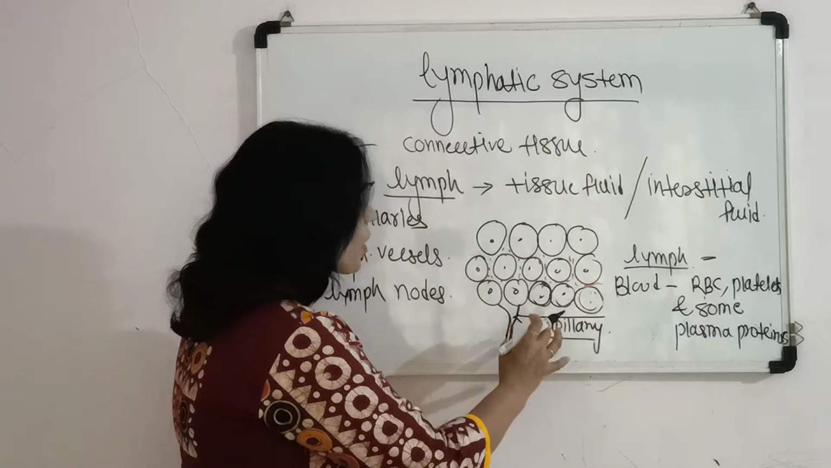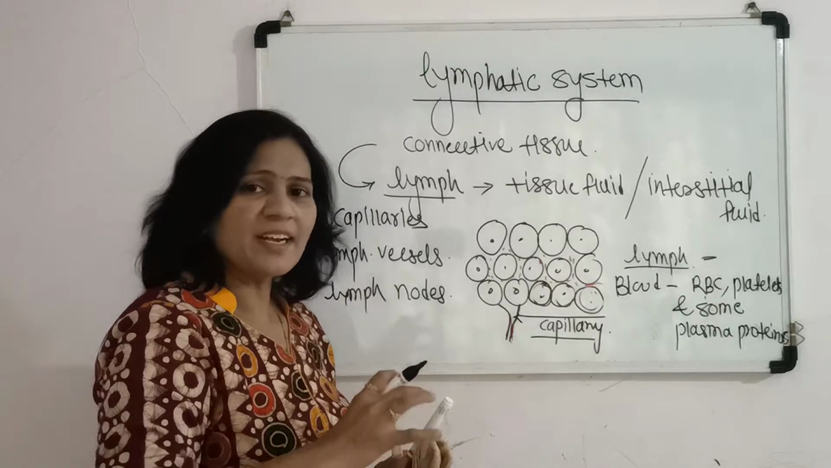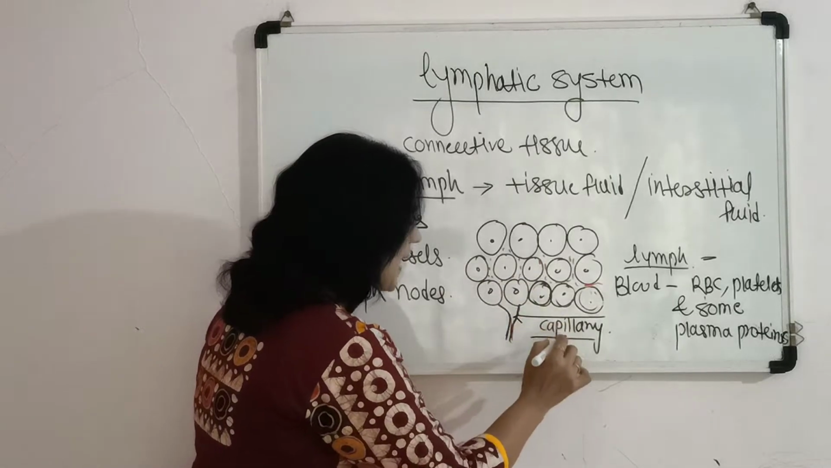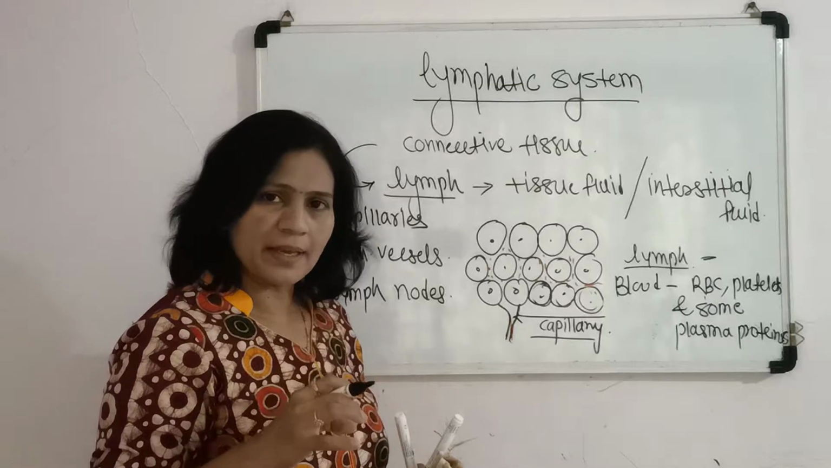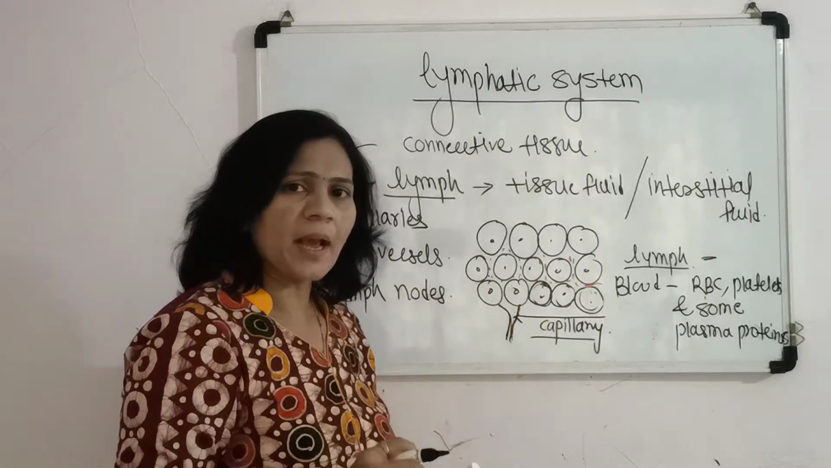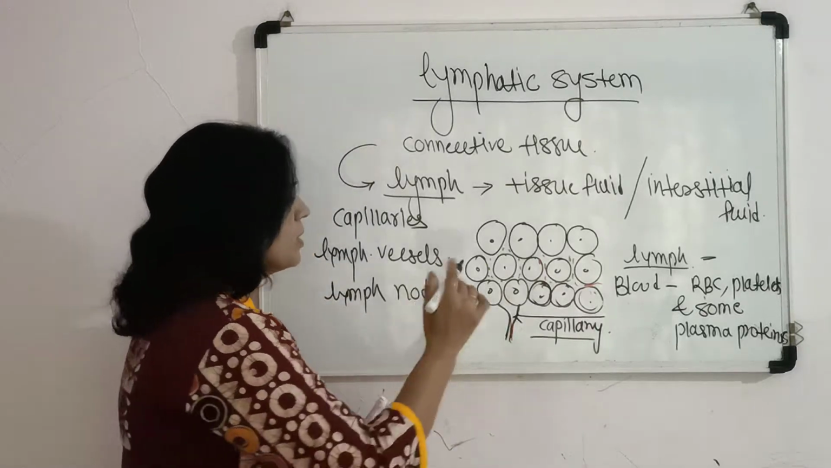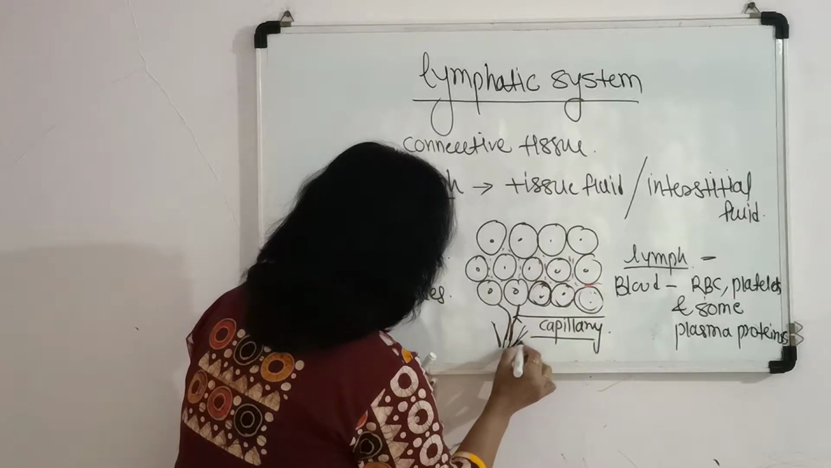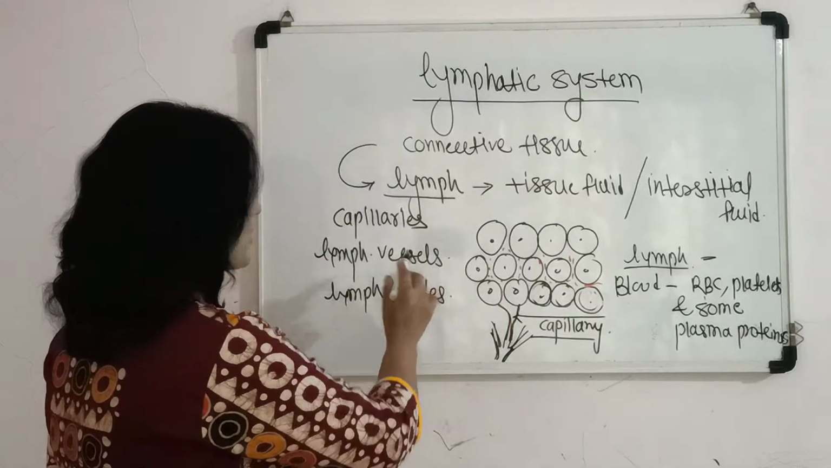Its location is also along with the blood capillaries, extending through our body. But these lymphatic capillaries do not have connection with the blood capillaries. This is the most important part, and the lymphatic capillary is also lined by endothelium. So multiple capillaries unite and finally form the vessels.